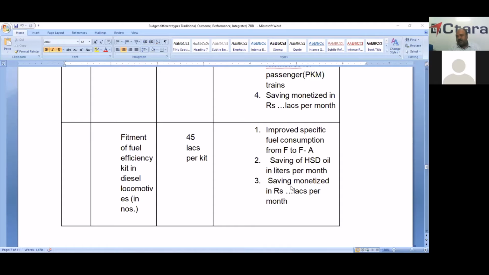Because if we get a better SFC, that means a saving of a lot of high speed diesel oil. That is how many liters are saved per month, and the same will be converted into lakhs per month.